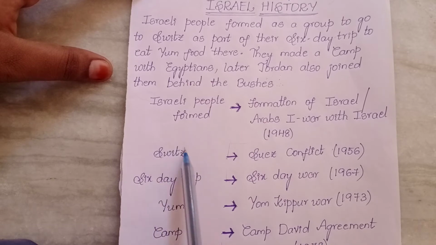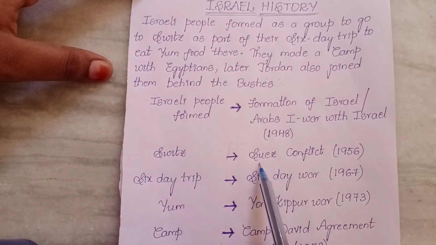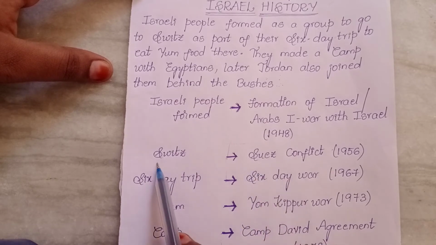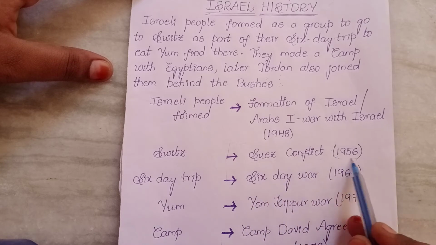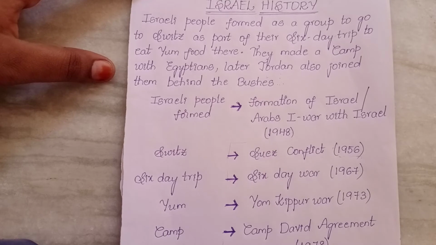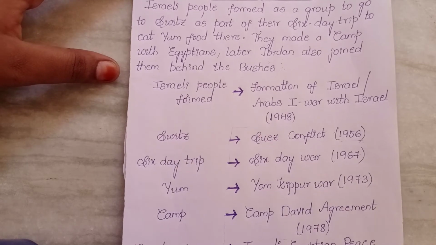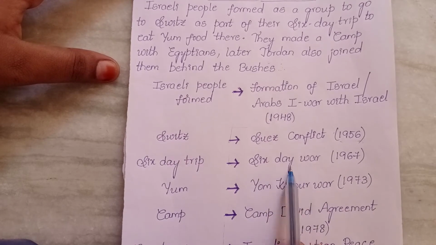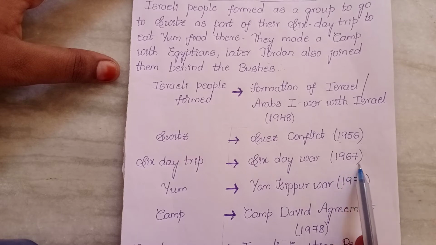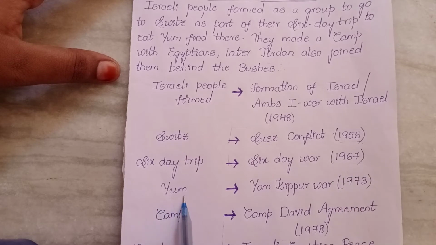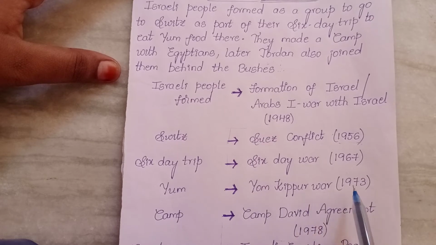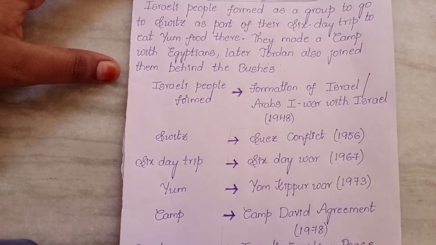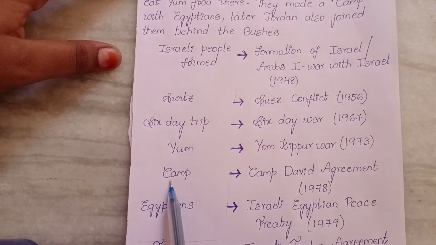And here Swiss sounds like Suez, right? So Swiss sounds like Suez. So Suez conflict in 1956. 6-day trip. 6-day trip represents the 6-day war, 1967. Yum food. Yum food represents Yom Kippur War, 1973.